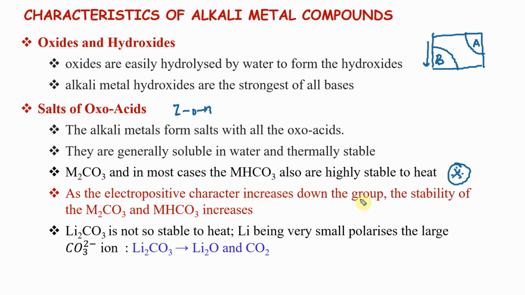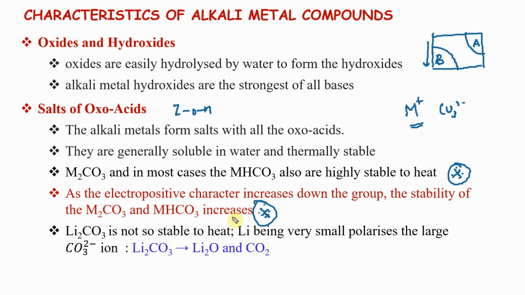As the electropositive character increases down the group, stability of them increases. This you want to remember. Take carbonate. The more the plus character here, the more it is going to be ionic, the more stable it is going to be. Lithium carbonate is not so stable.